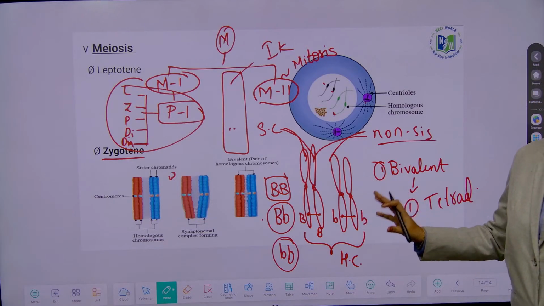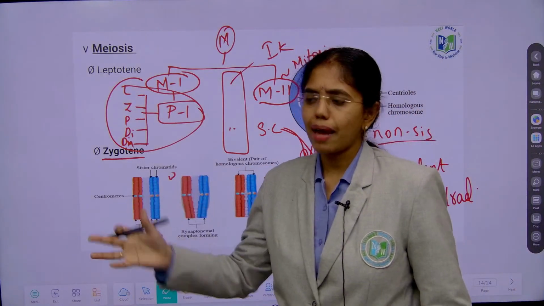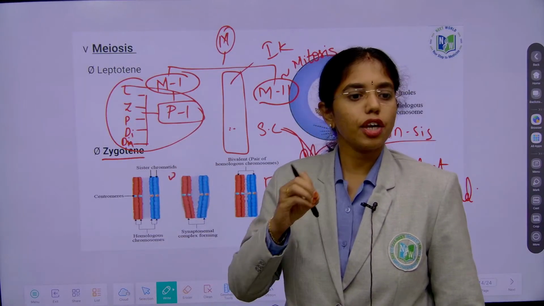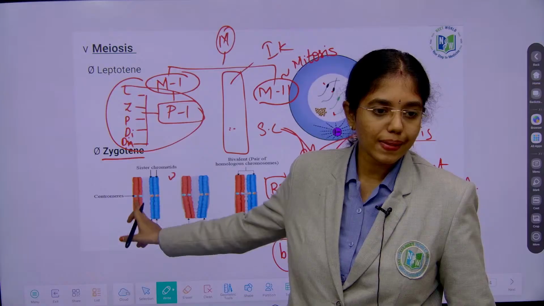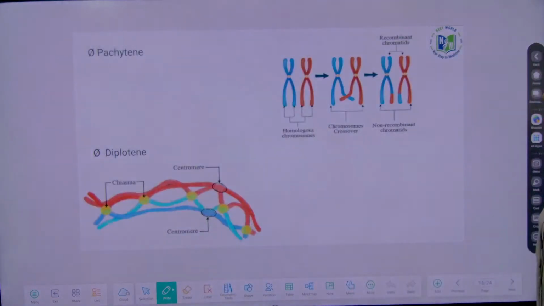Clear? This is all you have to remember on zygotene: bivalent formation, tetrad occurrence, synaptonemal complex, homologous chromosome formation. Any of these terms belong to what substage? Zygotene, right?